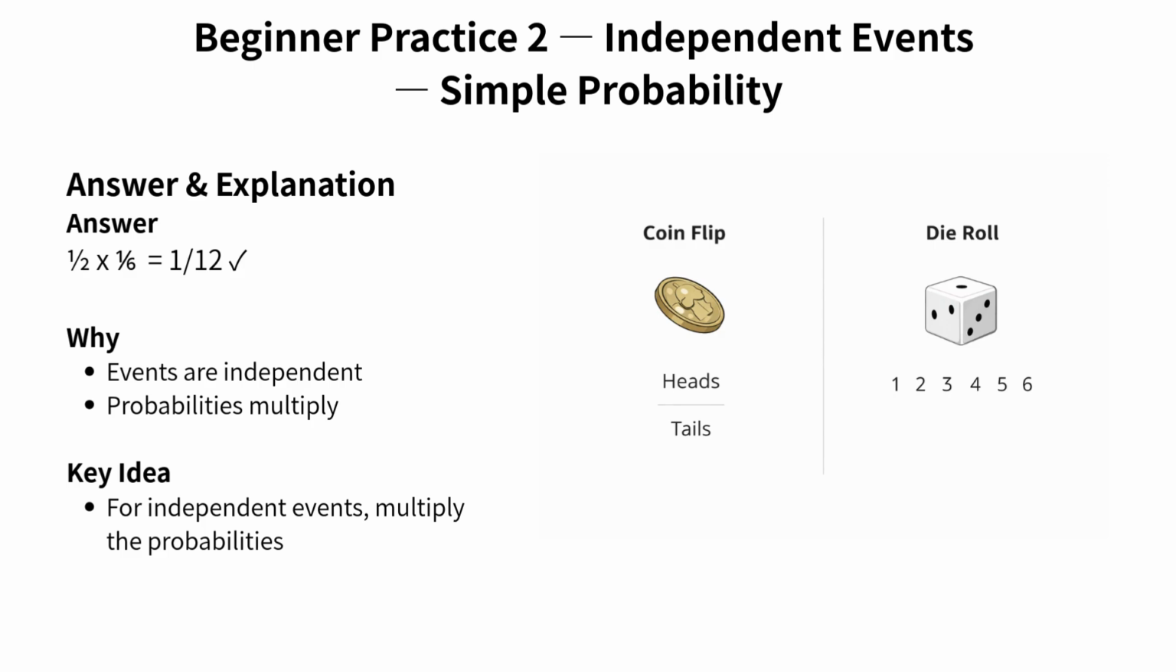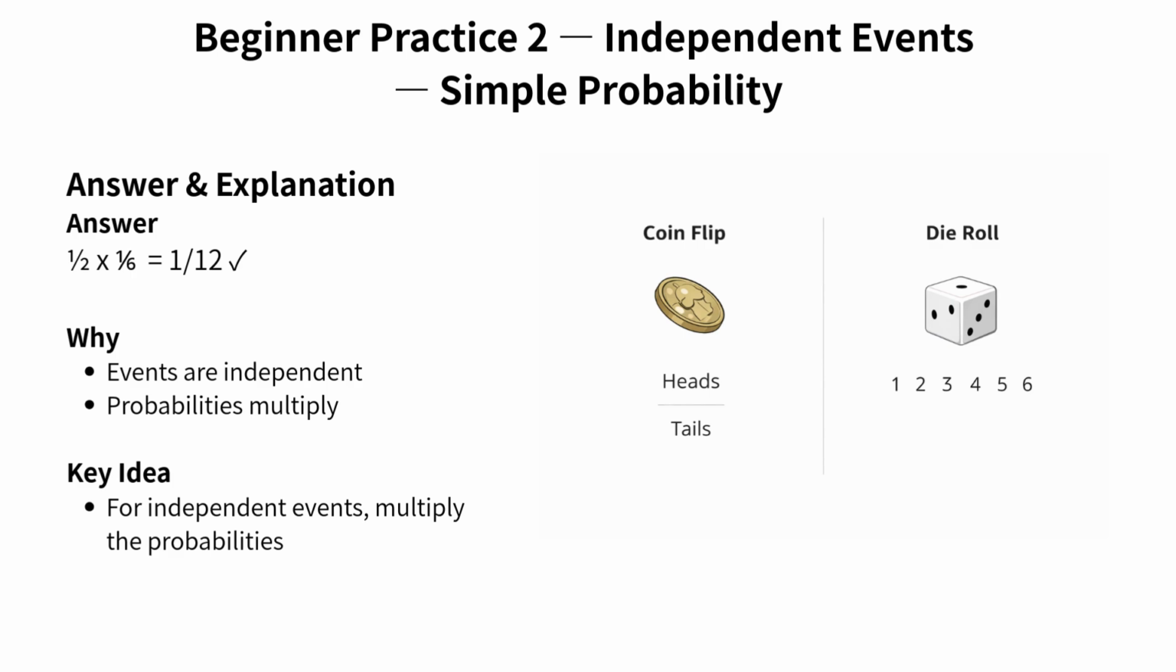Look at the coin on the right. The probability of getting heads is 1/2. Now look at the die. The probability of rolling A3 is 1/6, since there are 6 equally likely outcomes. To find the probability of both events happening together, we multiply these probabilities. 1/2 times 1/6 gives us 1/12.